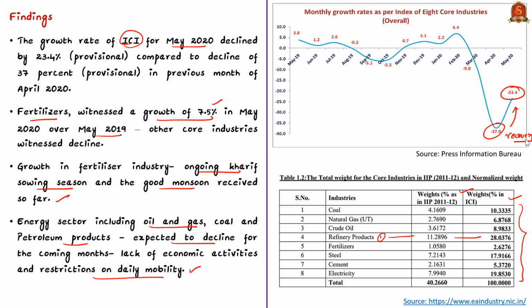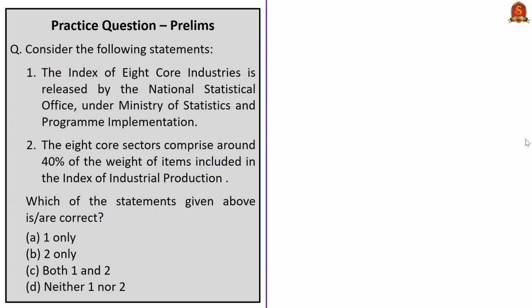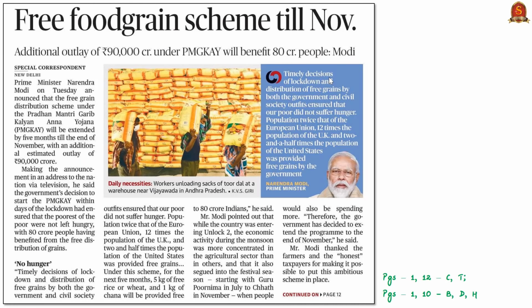So these are some of the pieces of information with reference to the analysis of this news article. We saw the Index of 8 core industries, their weightage, and some recent information with reference to May 2020. Now let's move on to the next news article. This news article talks about the Pradhan Mantri Garib Kalyan Anna Yojana. In this discussion, we shall see in brief about this Yojana.